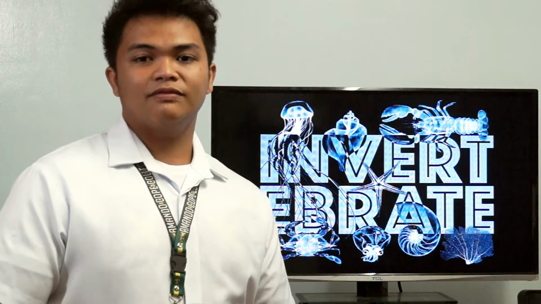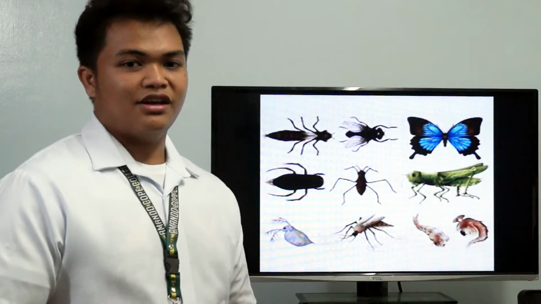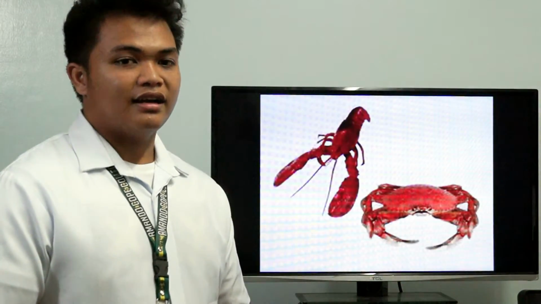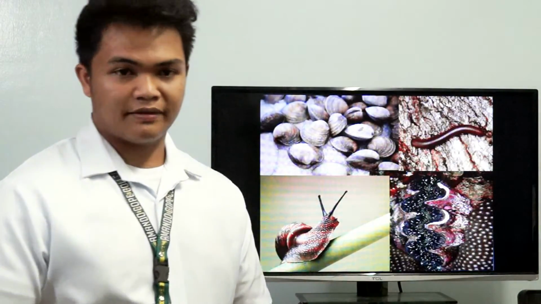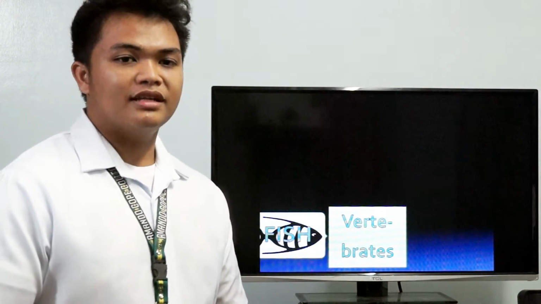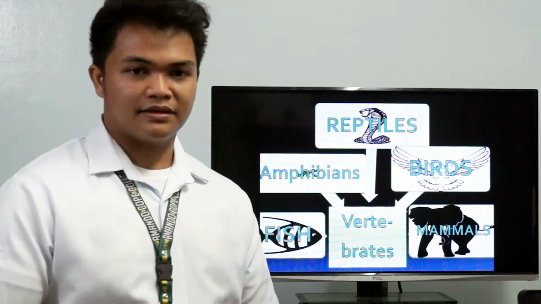Some examples of invertebrates are octopus and squid, insects, starfish and sea urchins, jellyfish, crabs and lobsters, clams, and many more creatures. Vertebrates are divided into different classes or groups. The classes of vertebrates are very familiar: fish, amphibians, reptiles, birds, and mammals.